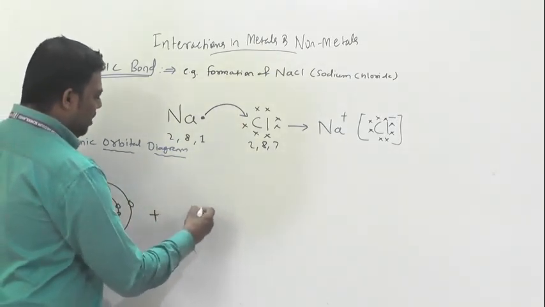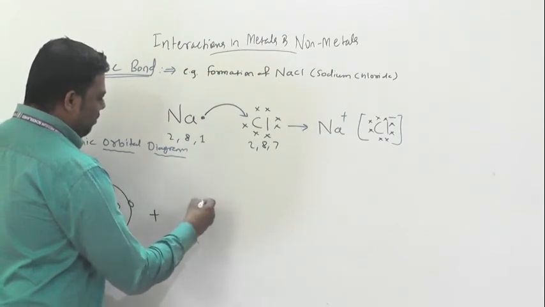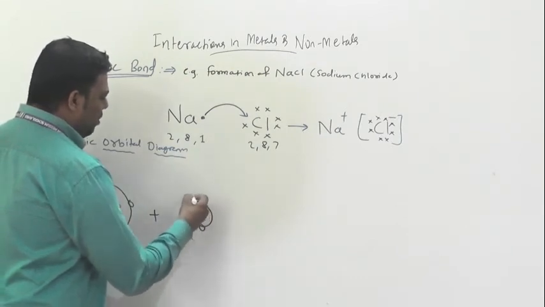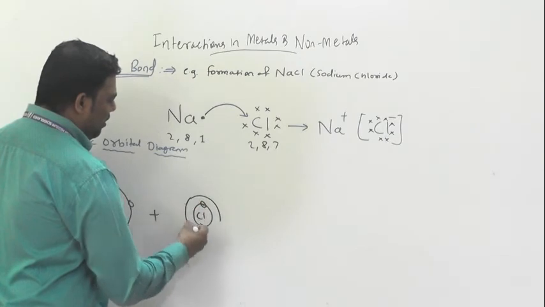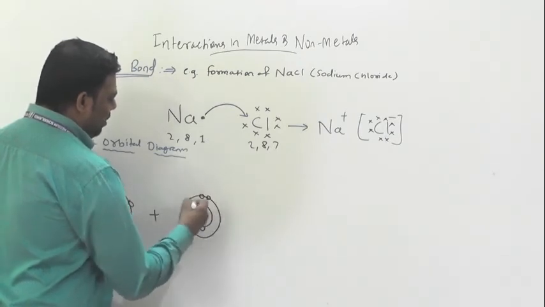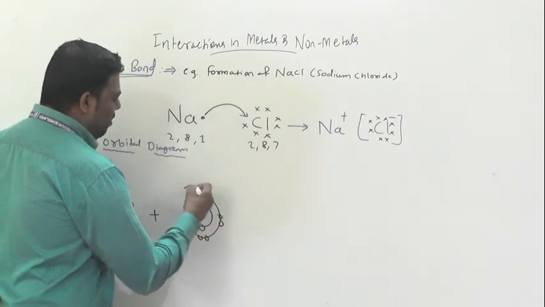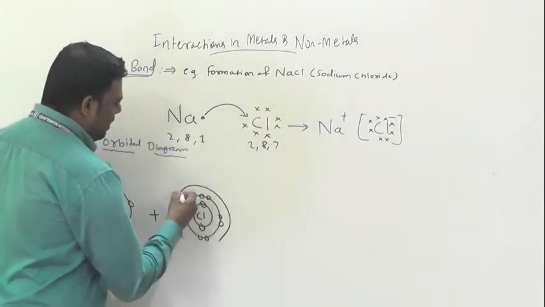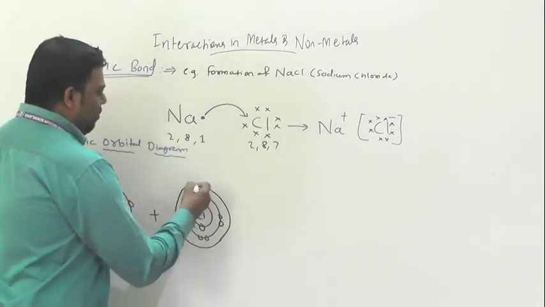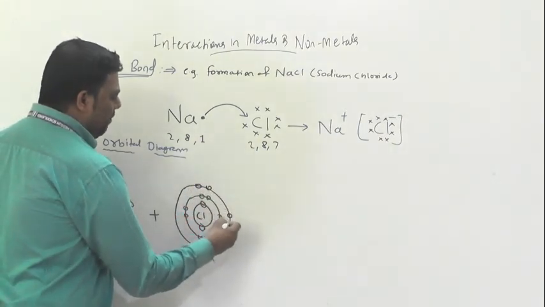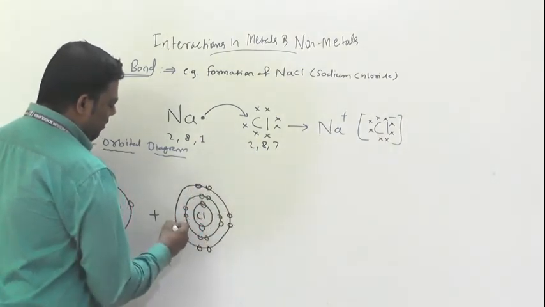This Cl: first shell 2 electrons, then second shell 8, then here 7: 1, 2, 3, 4, 5, 6, 7.